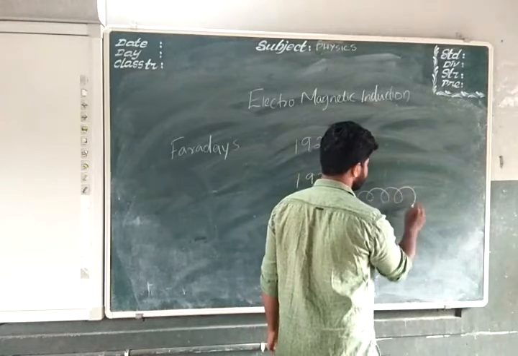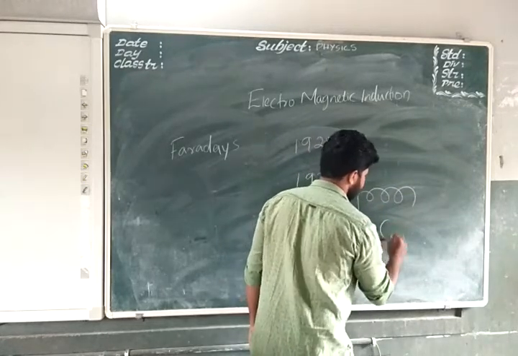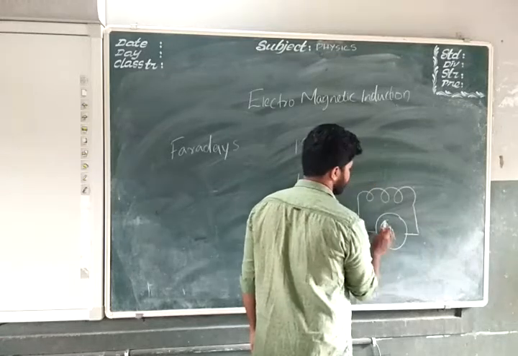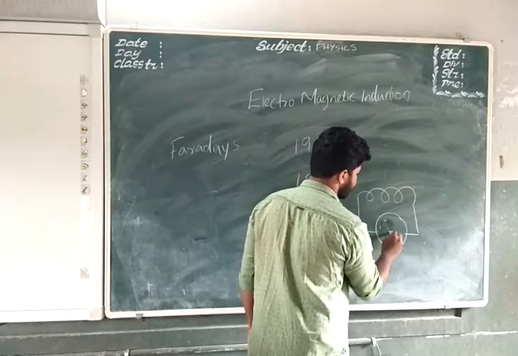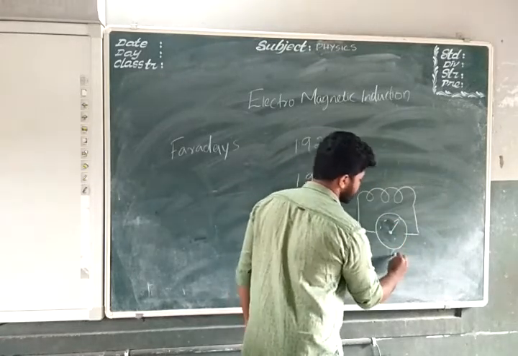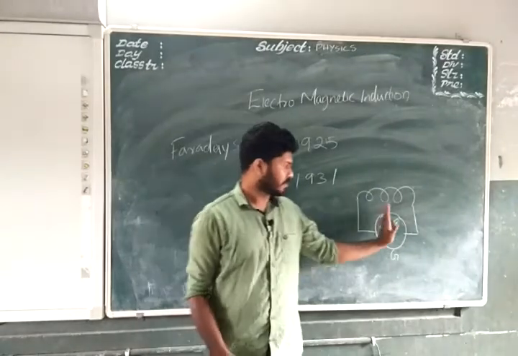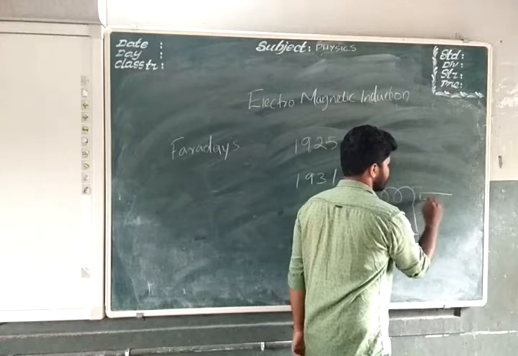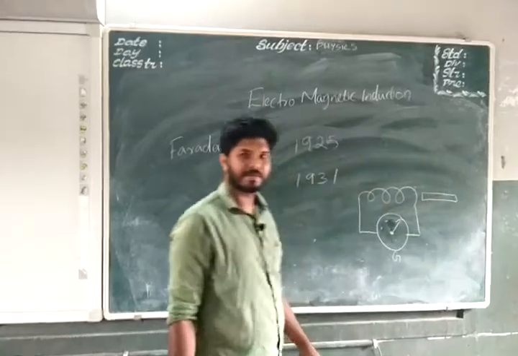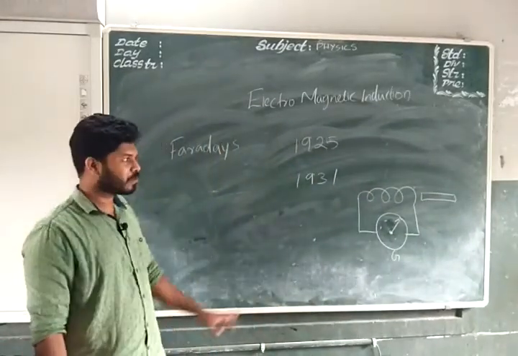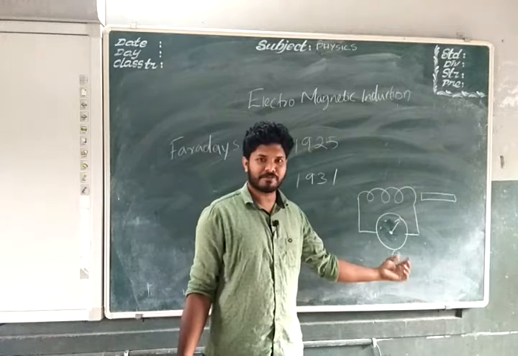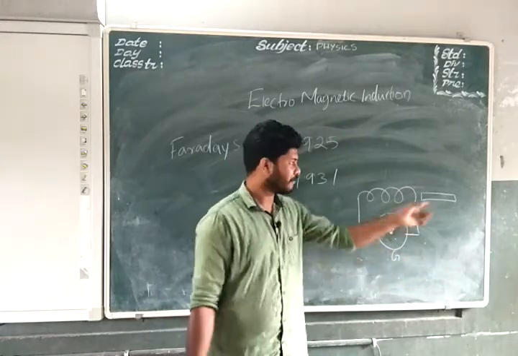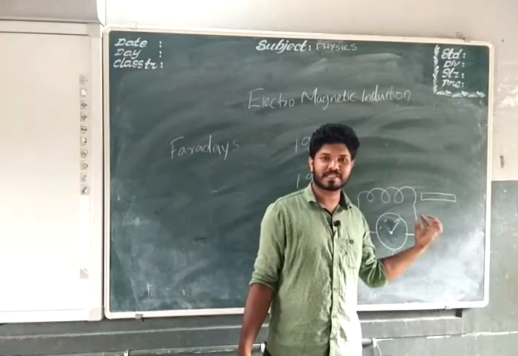A coil was here, and a galvanometer was connected to this coil. A galvanometer consists of a needle, and its needle suddenly shows a deflection. From the zero position it shows a deflection when he throws the magnet into the coil. So that proves the presence of current. If the galvanometer shows any deflection, that means there is a presence of current. So from magnetism, he proved the presence of current.